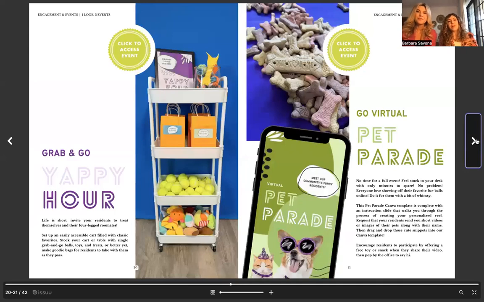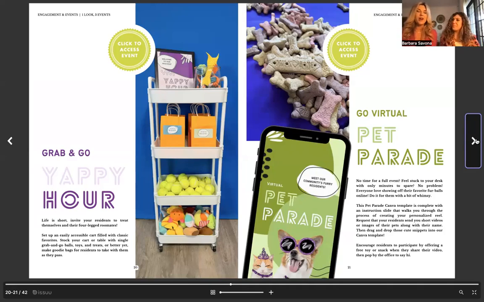There's a really easy option in a grab and go event for a yappy hour. So you can see here we have our little cart. It's filled with a lot of goodies for our pets, tennis balls. All of this is really inexpensive, and you can put these goodies together. They can stop in the office and grab it at their leisure. And you can see some of the little goodies put together are so cute.